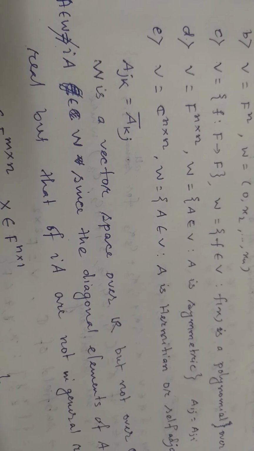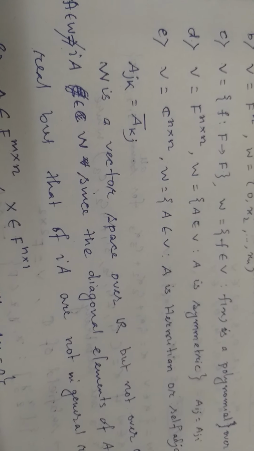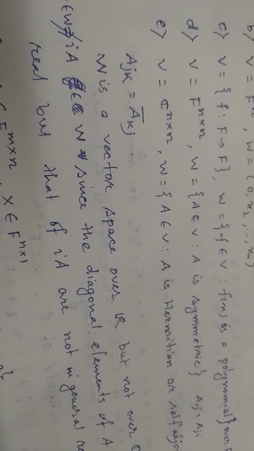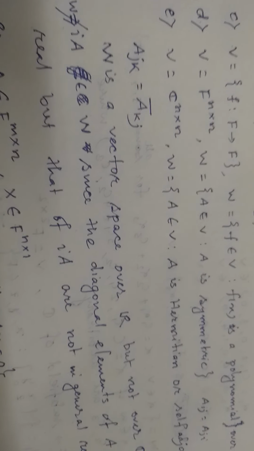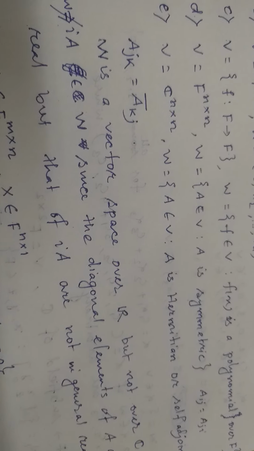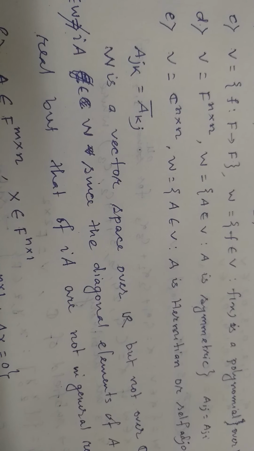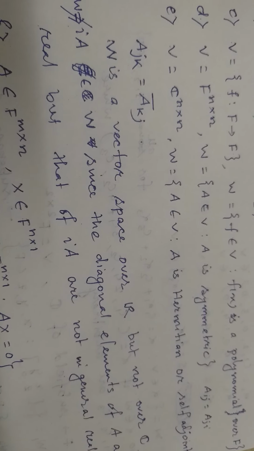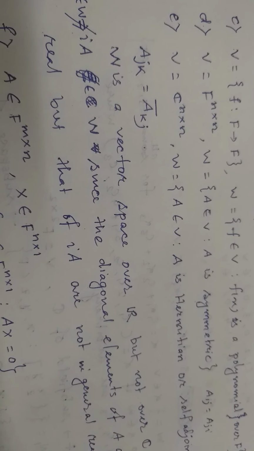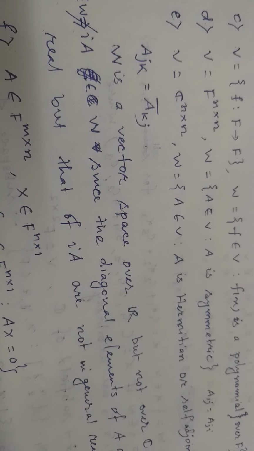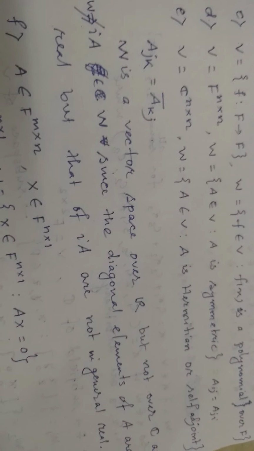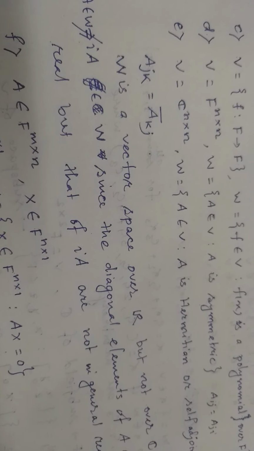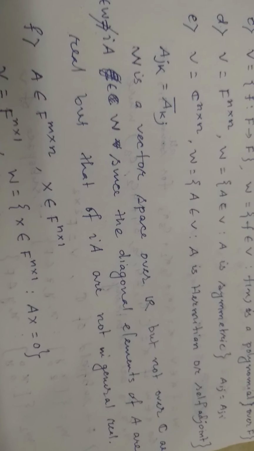Next, number D, if we take V as the set of all matrices of order n by n over the field F and W is the set of all matrices of V which are symmetric, then W is a subspace of V. In this situation, I want to know what is the symmetric matrix. A matrix is called symmetric if its entries a ij equal a ji for all i, j varying from 1 to n.